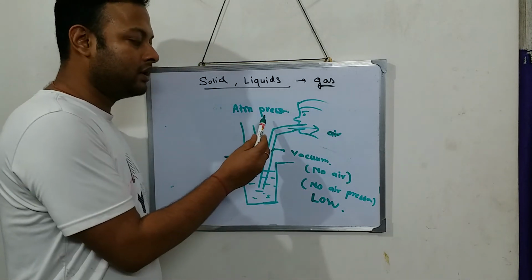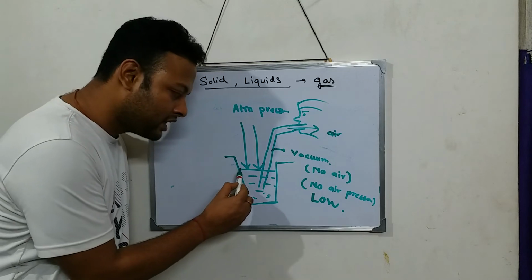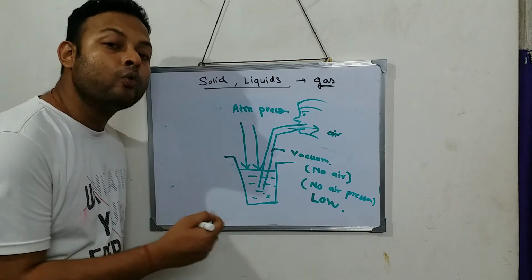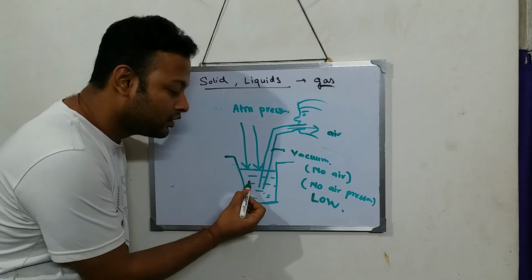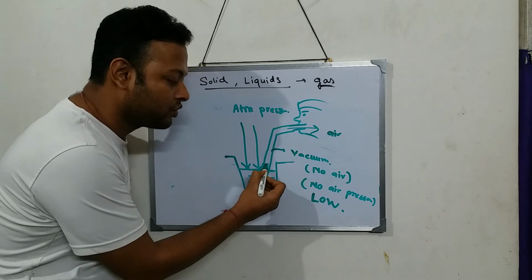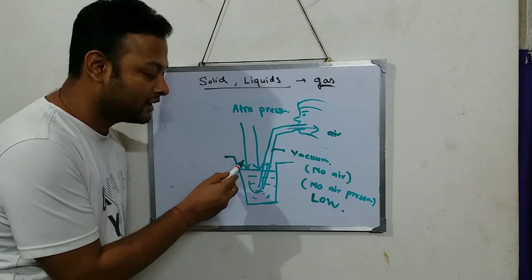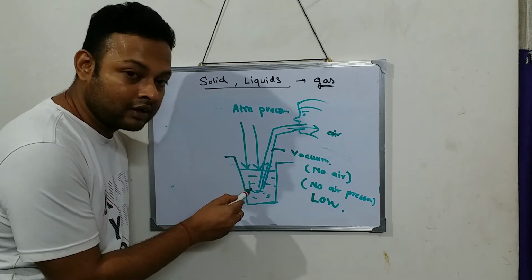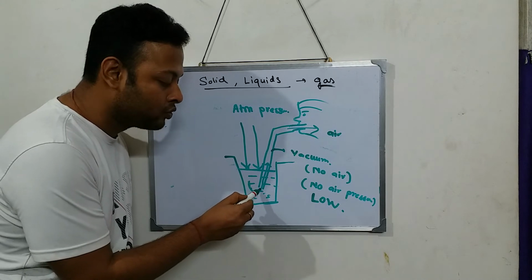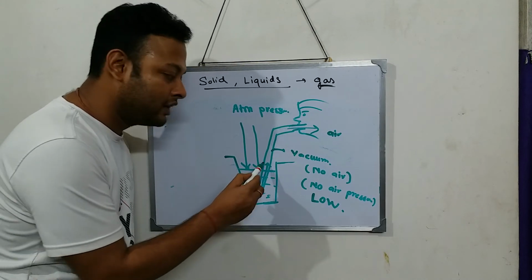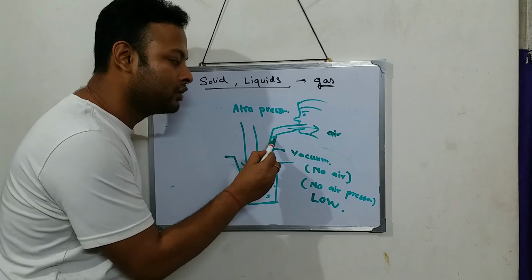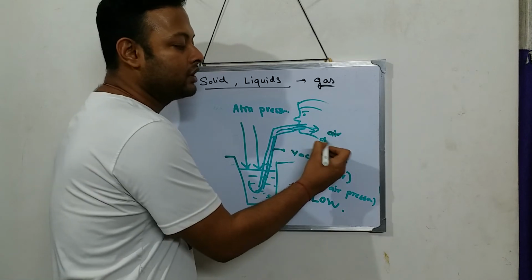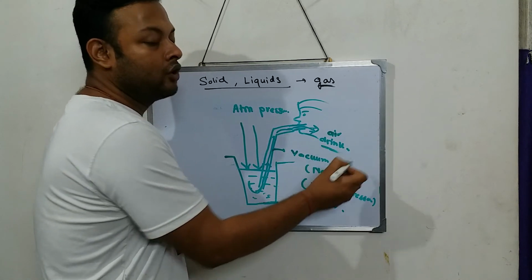This atmospheric pressure will force the drink to go inside the straw. Think, the atmospheric pressure which is acting on the surface of the liquid will force the liquid to go inside the straw, and it will go upward, the drink will go upward, and the drink comes in your mouth. So now the drink is coming in your mouth.